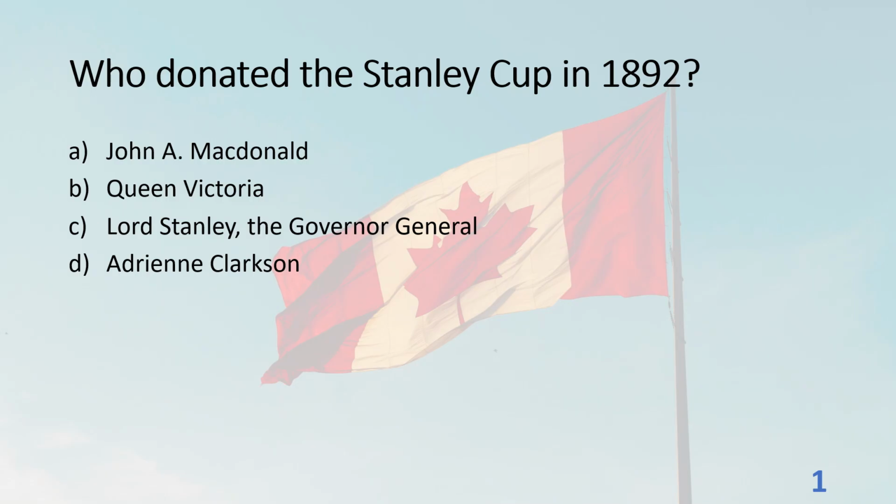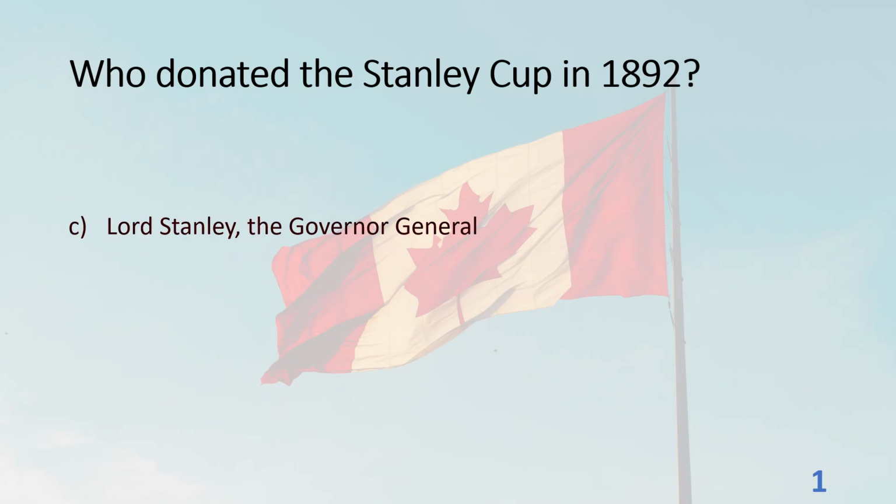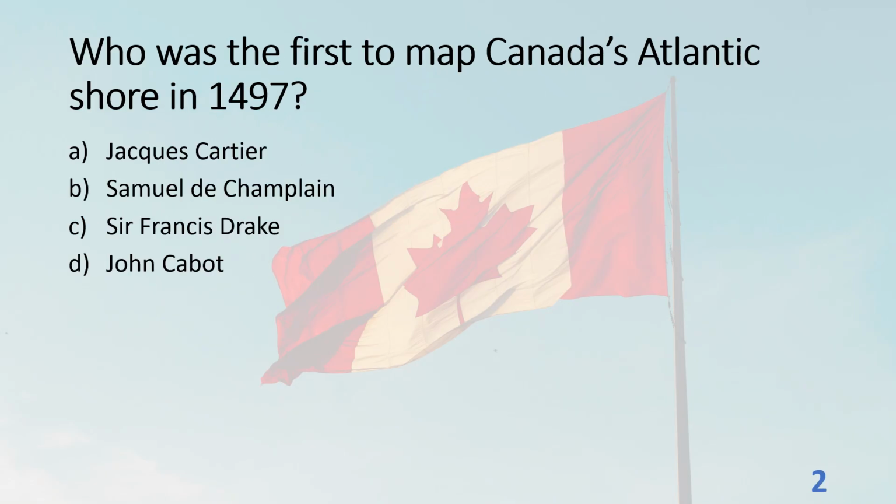Who donated the Stanley Cup in 1892? A. John A. Macdonald. B. Queen Victoria. C. Lord Stanley, the Governor-General. D. Adrian Clarkson. The answer is C. Lord Stanley, the Governor-General.